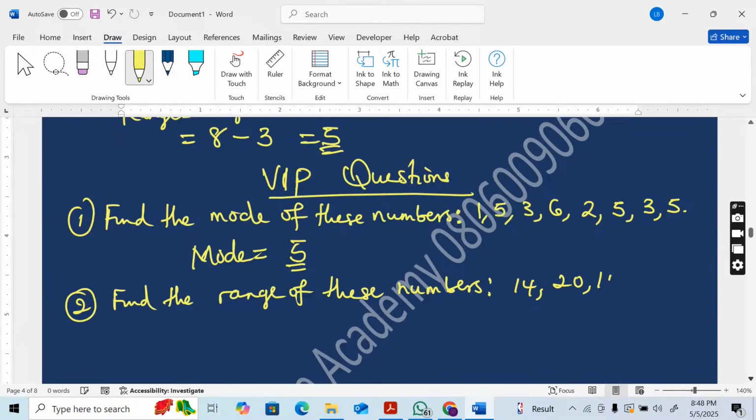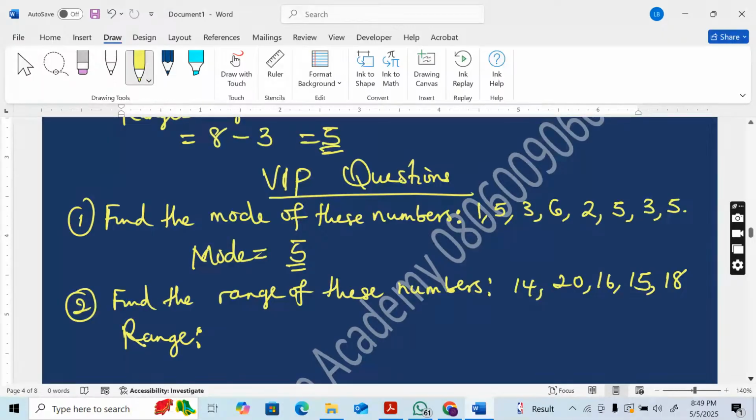14, 20, 16, 15, 18. So what is the range of these numbers? Range is the difference between the highest and the lowest.